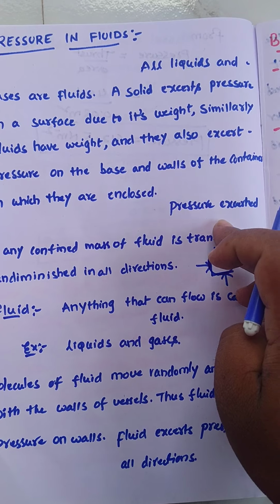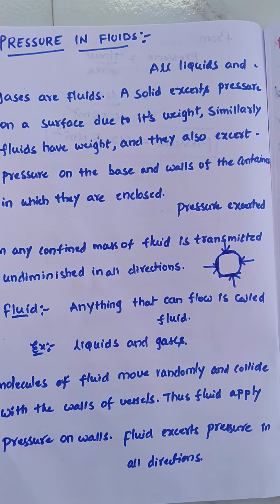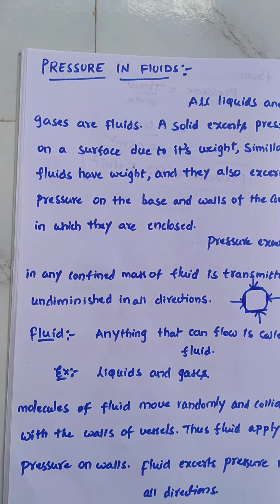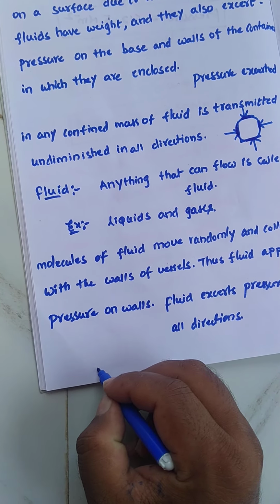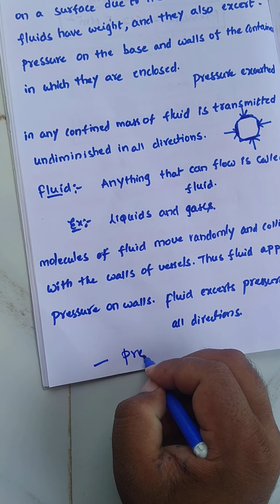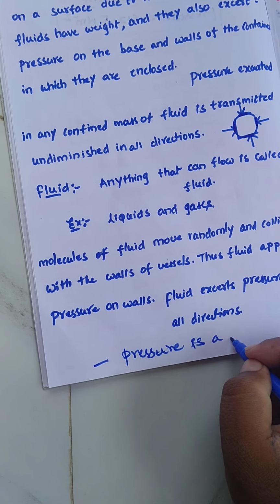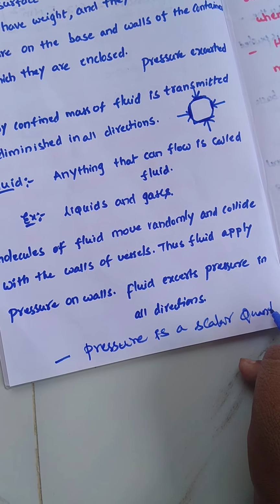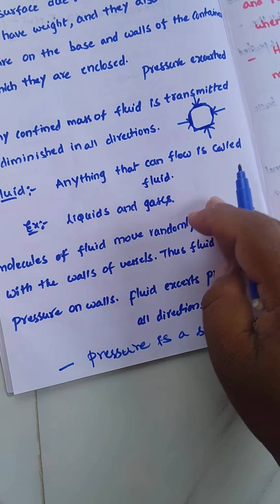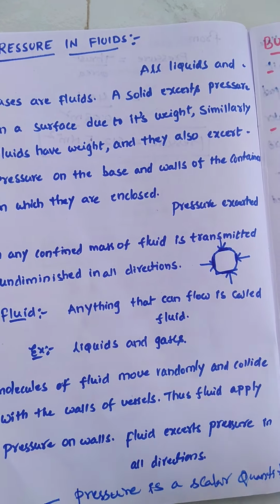For that reason, all the forces cancel each other, and hence we do not treat pressure as a vector quantity. Pressure is a scalar quantity. I already told you about that. Why? Because for pressure there is no confined direction, no particular direction. Pressure acts in all directions.